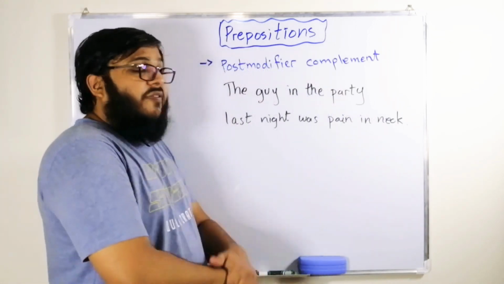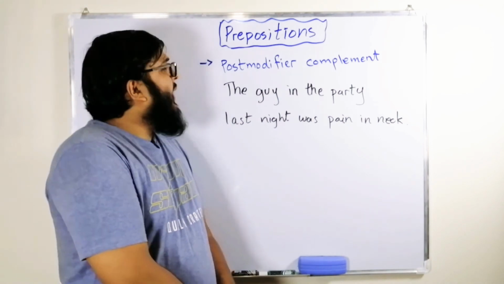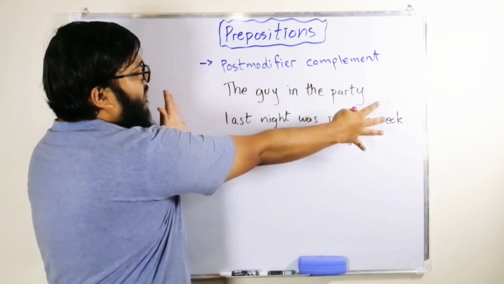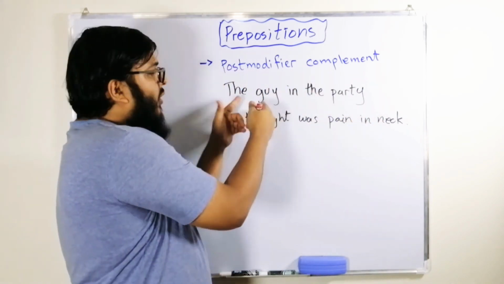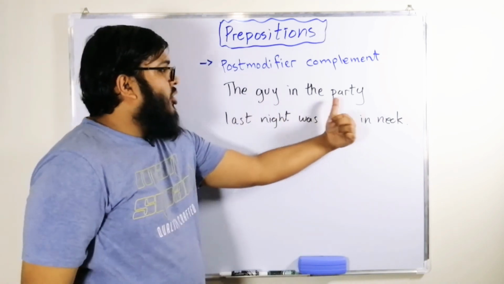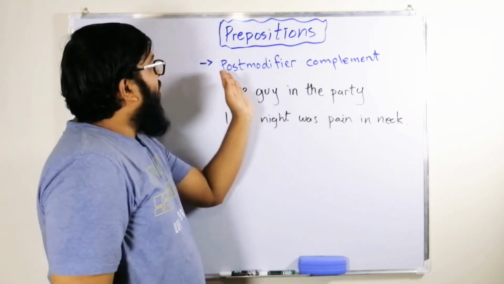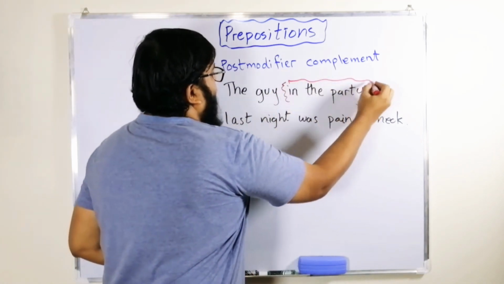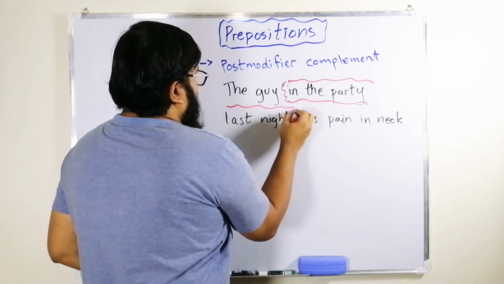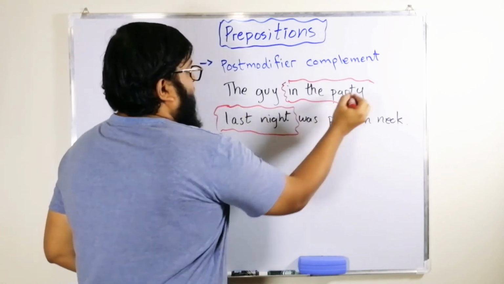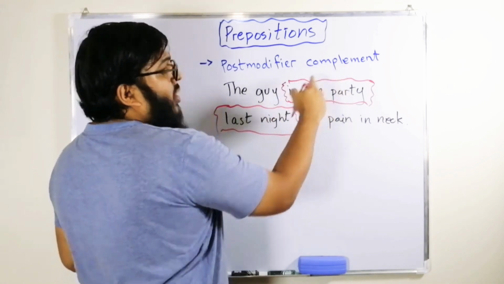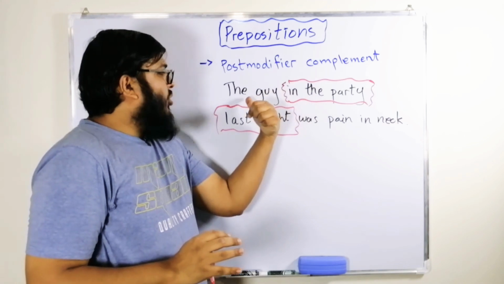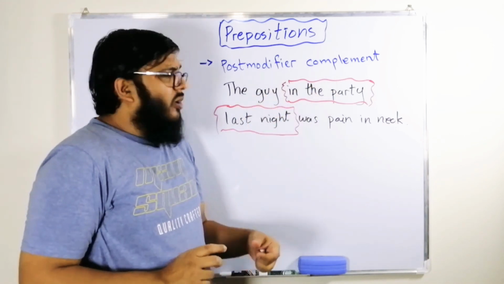Okay, now the fifth functioning of preposition. It is called post-modifier complement. In this example, if you see the guy, which guy? The modification is coming after, which is called post-modifier complement. So this part is called post-modifier complement, a complement which modifies the subject after it.